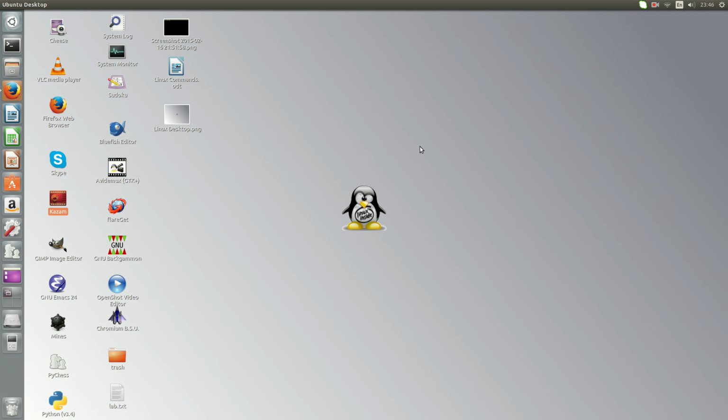What is Linux? Linux was created by two intelligent men or a group of men, but the two most famous ones are Richard Stallman and Linus Torvalds. And as you can see, this is a Linux operating system, Ubuntu. This is Ubuntu 14.04.